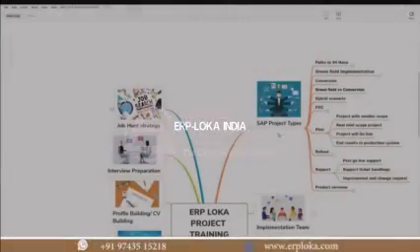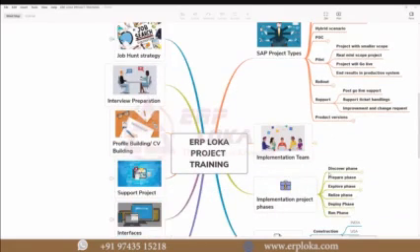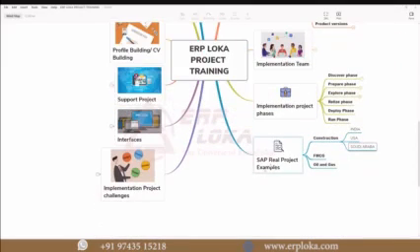In the last class, we discussed the different types of projects we have in SAP. Today, before moving into different phases in SAP, I will explain a real-time project. We'll take the construction industry. I will take the example of my company, which has a business in India, USA, and Saudi Arabia.